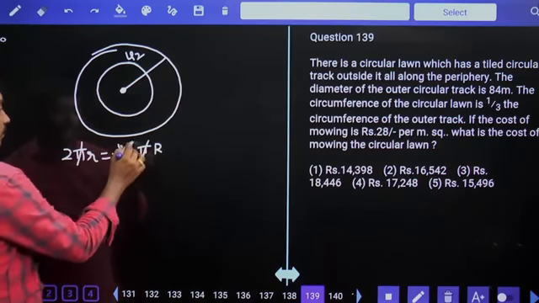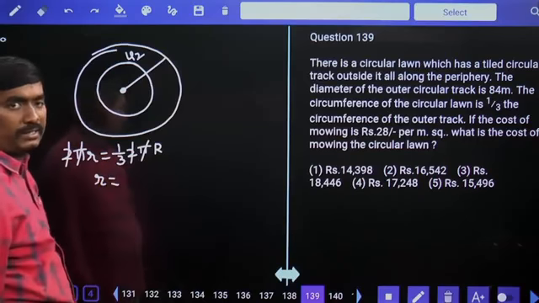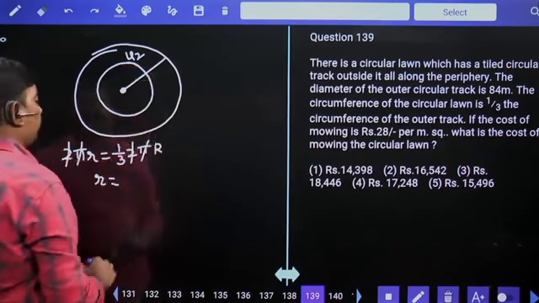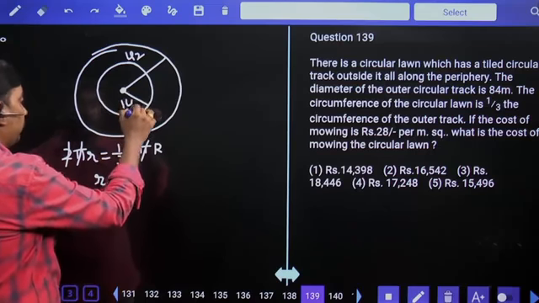Pi gets cancelled, 2 gets cancelled. So the inner circle radius is 1/3 of the outer circle radius. Outer circle radius is 42, and 1/3 of that means 14. So the inner circle radius is 14.